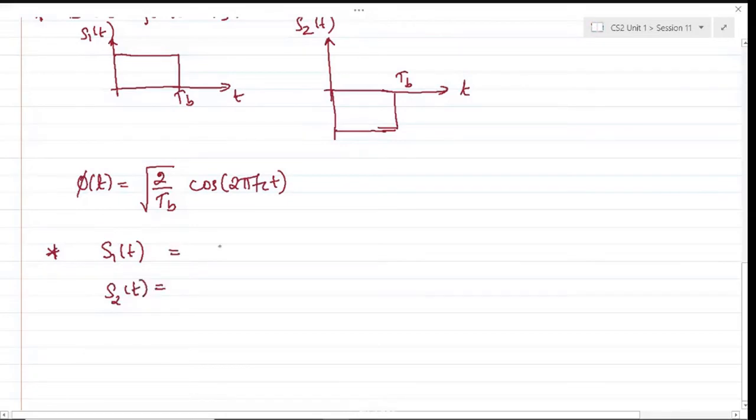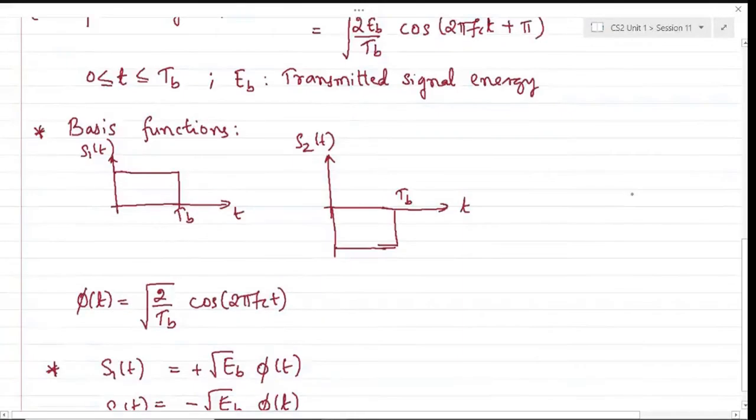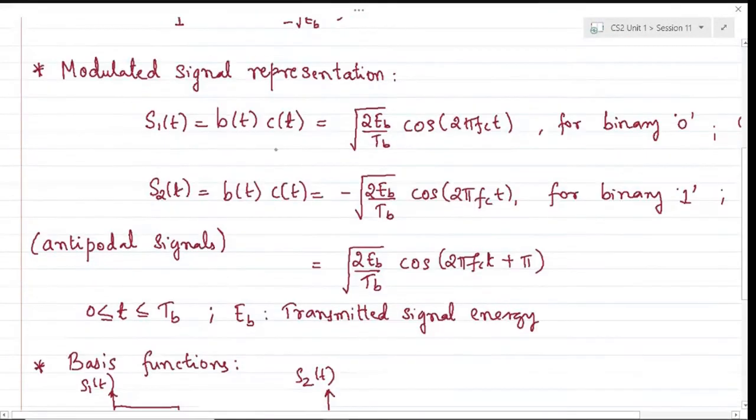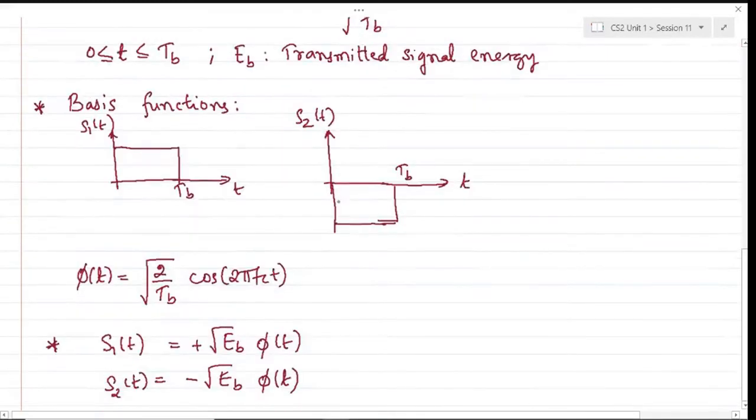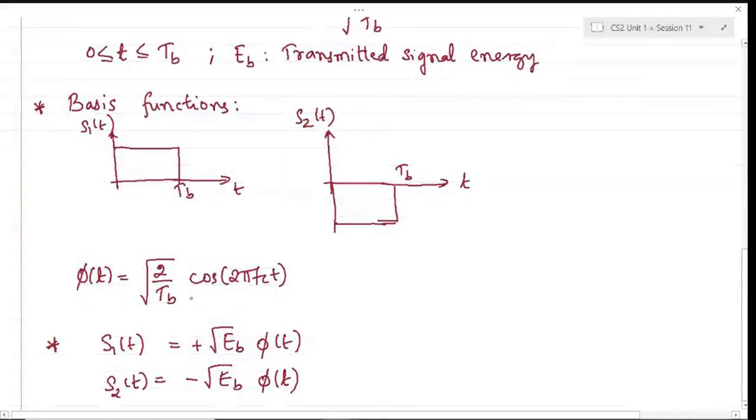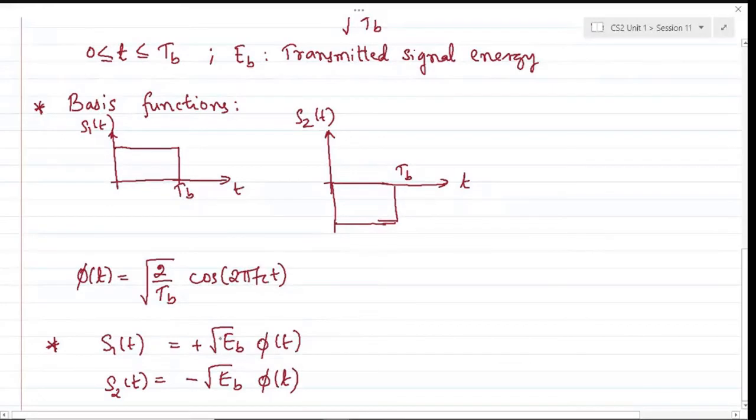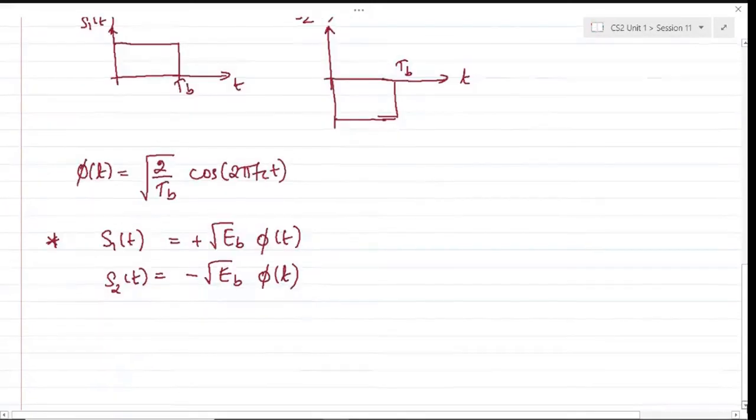So S1 of t would be naturally plus root EB times phi of t, and S2 of t would be simply minus root EB phi of t. Okay, so that's how you get S1 of t and S2 of t in terms of the basis function that you have defined. Anyway, root 2 by TB can be eliminated and taken as a coefficient to express S1 of t, but it depends on how you represent it.